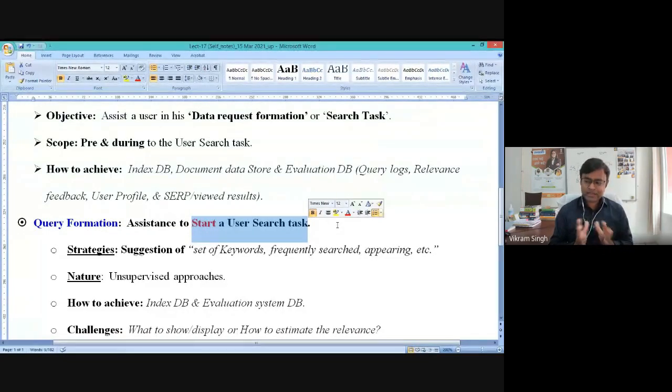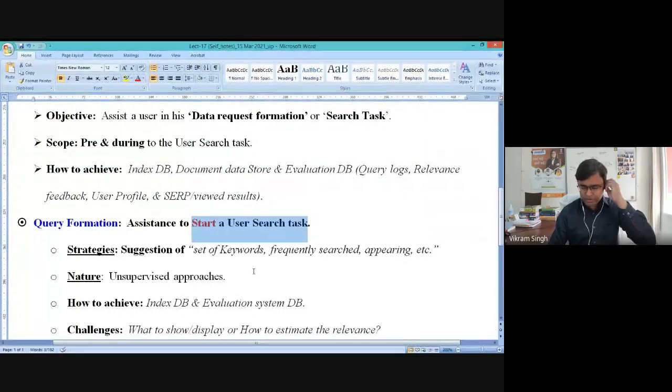He has a search task at hand, but he is not able to identify the appropriate keyword, or maybe he does not have any idea or specific familiarity with the possible suitable keyword. So that's why it is sometimes important to provide some sort of assistance, right?